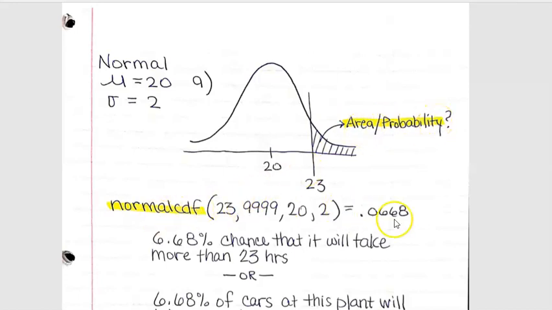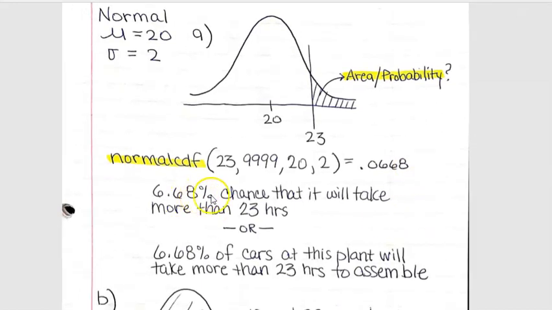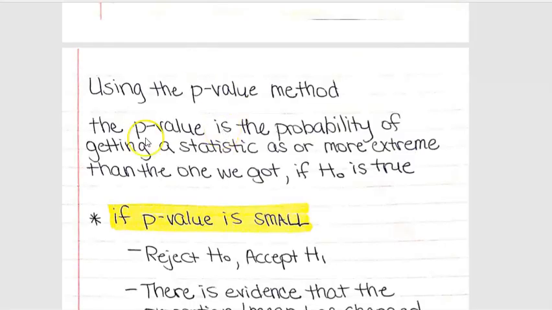When we calculate this and we get 0.0668, that's a 6.68% chance that it'll take more than 23 hours. Now it says the p-value is the probability of getting a statistic greater than or less than, however you want to put that here. It just depends on what your alternative hypothesis is.